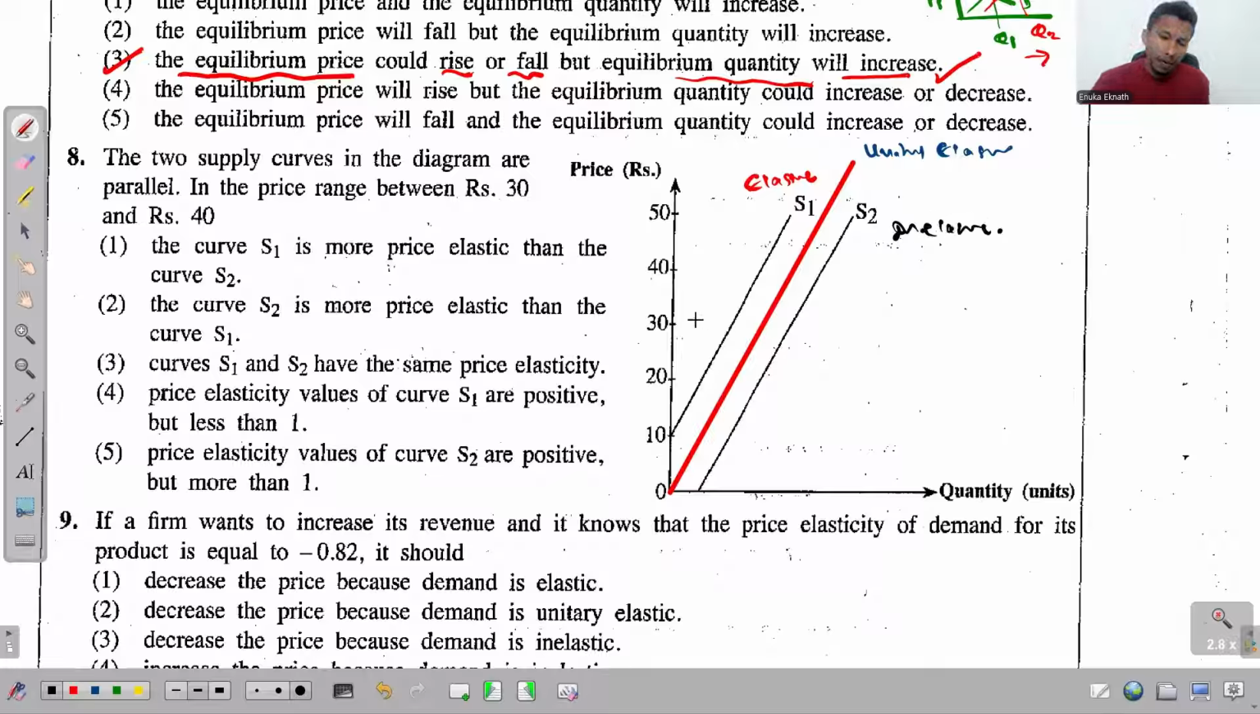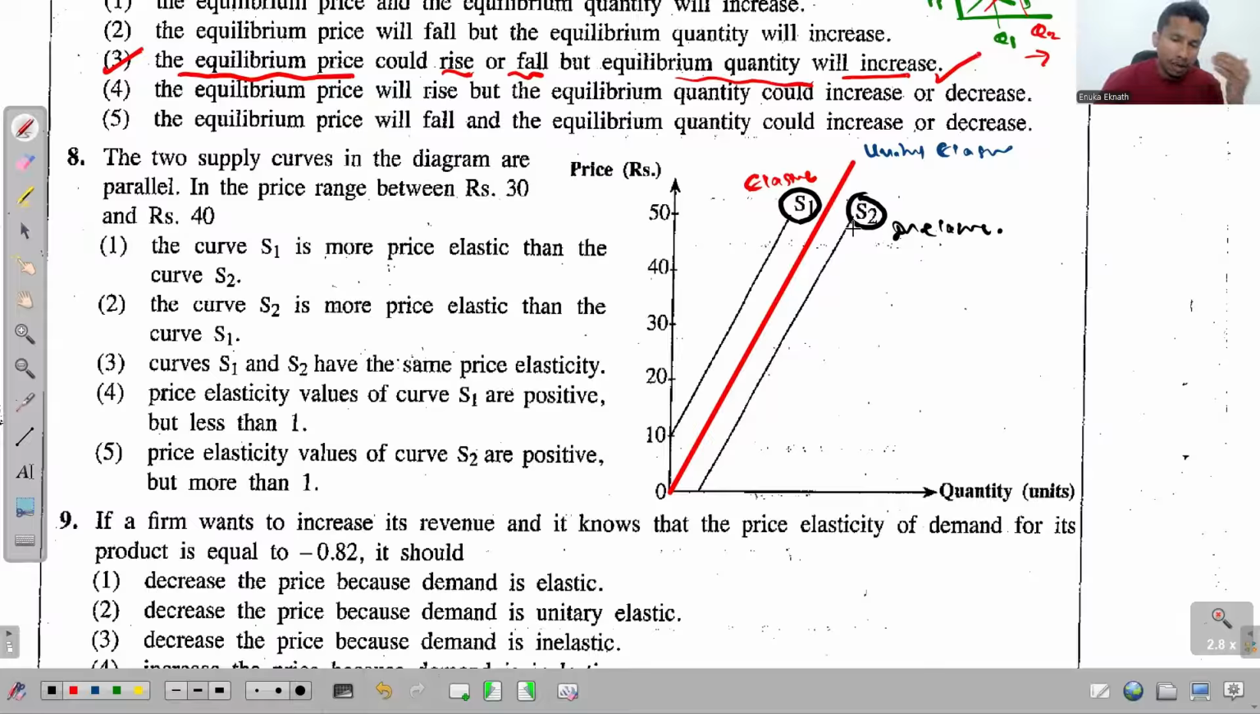So it doesn't matter which price level you consider. At any given price level, the PES values you receive for this supply curve will be greater than the values you receive for this second supply curve.